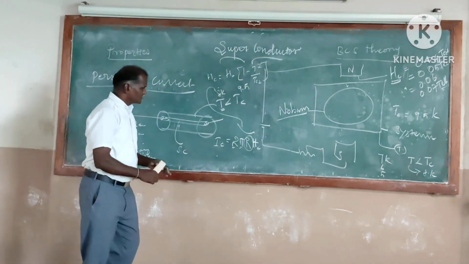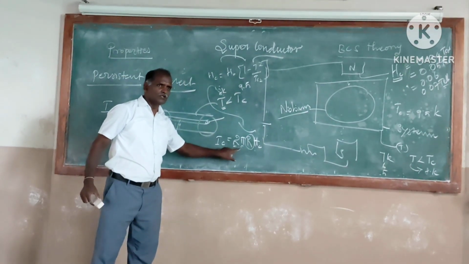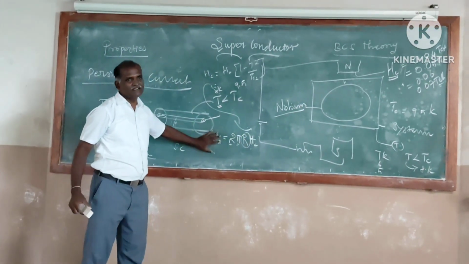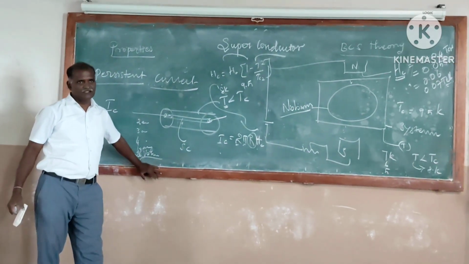Now you know HC, pi and 2. By knowing that, you can find the critical current. You need not worry about how much current you have to give. Understand?